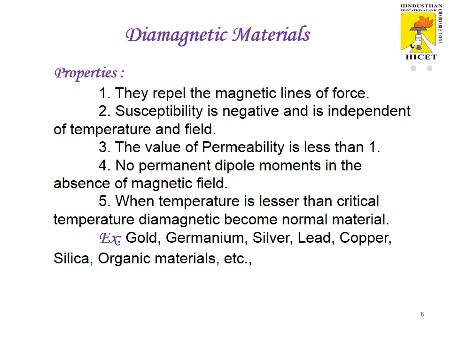Third one, the value of permeability is less than 1. Fourth one, no permanent dipole moments in the absence of magnetic field. Fifth one, when the temperature is lower than the critical temperature, the diamagnetic material becomes a normal material. Examples of diamagnetic materials are gold, germanium, silver, lead, copper, organic materials, etc.